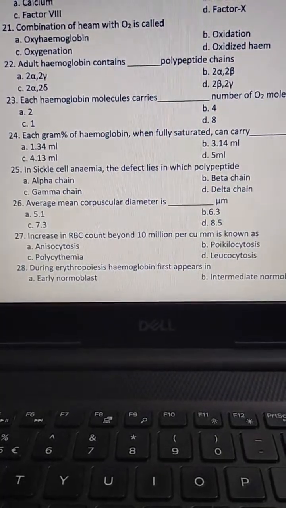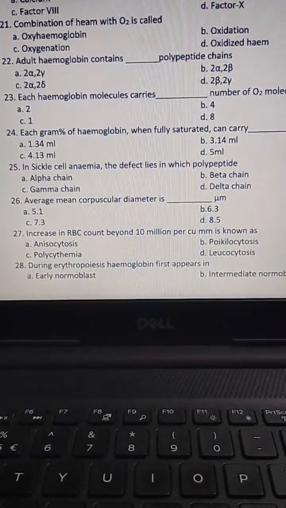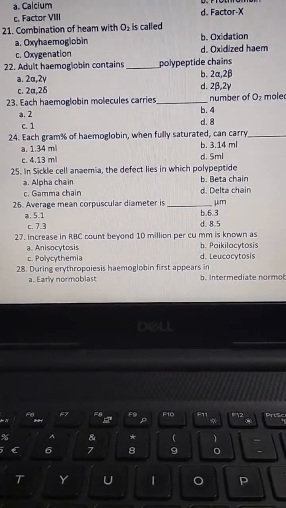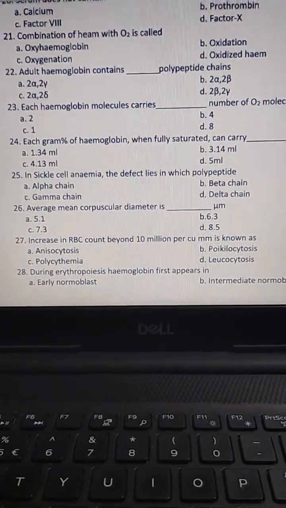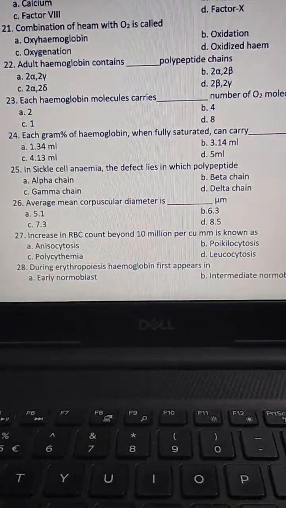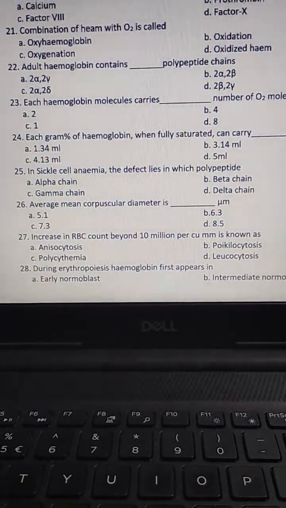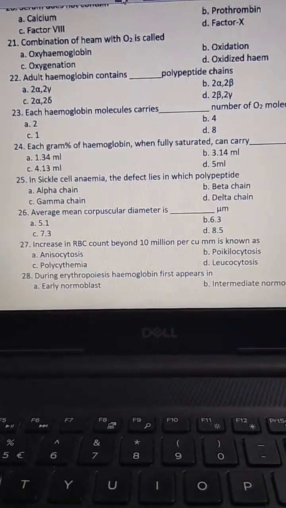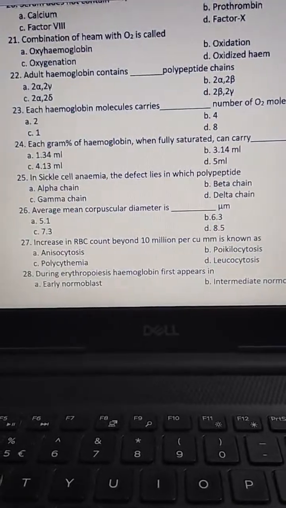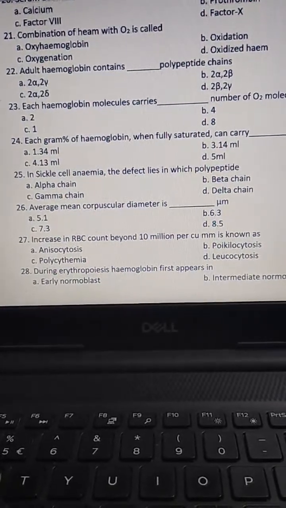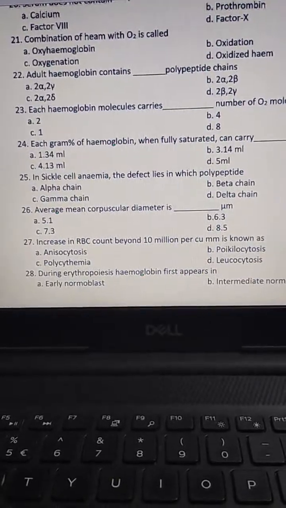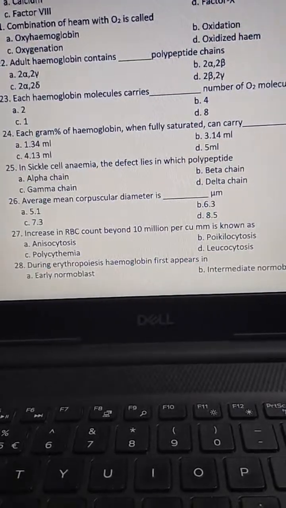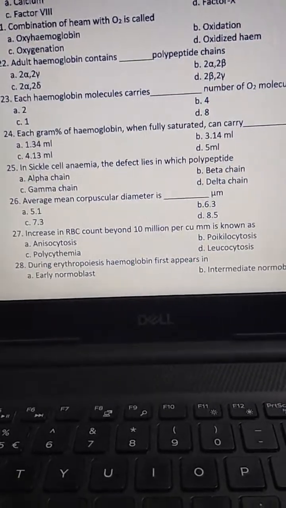Options 5.5, 5.1, 6.3, 7.3, 8.5. Then the answer is C.